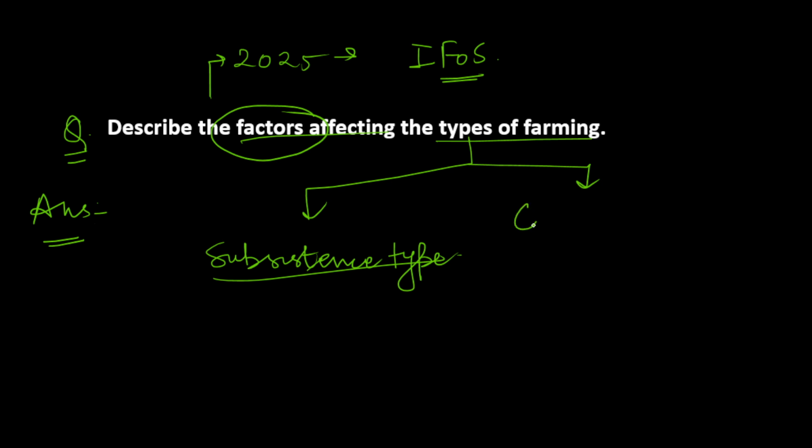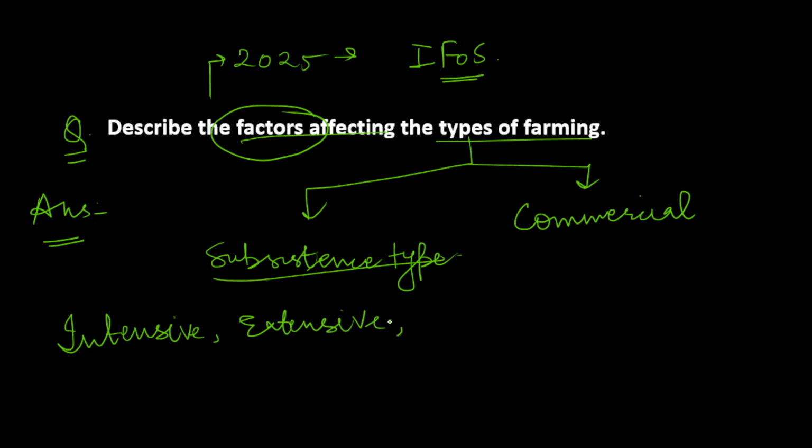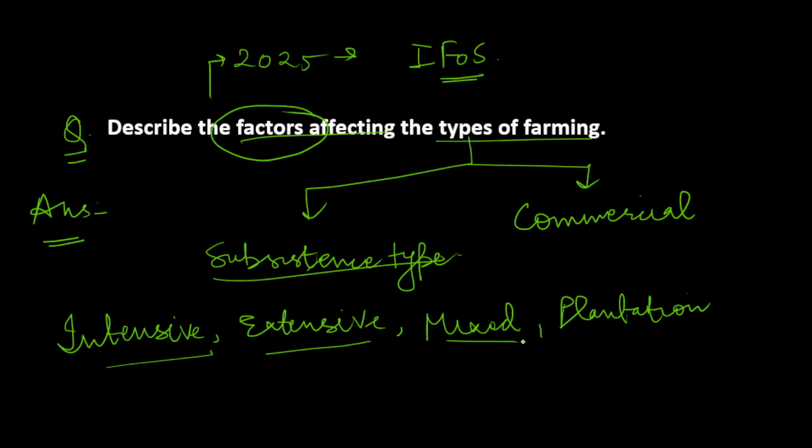Then we have commercial types of farming. In commercial farming, there is enough for the farmer to sell in the market. Likewise, there is intensive farming, extensive farming, mixed farming, and plantation farming. There are various other types of farming also. I have mentioned some 4-5 important types.